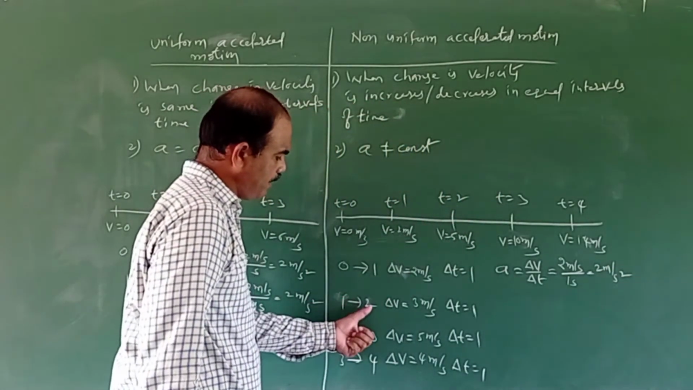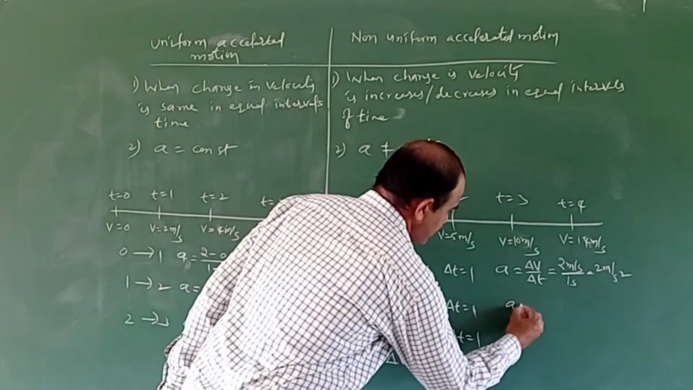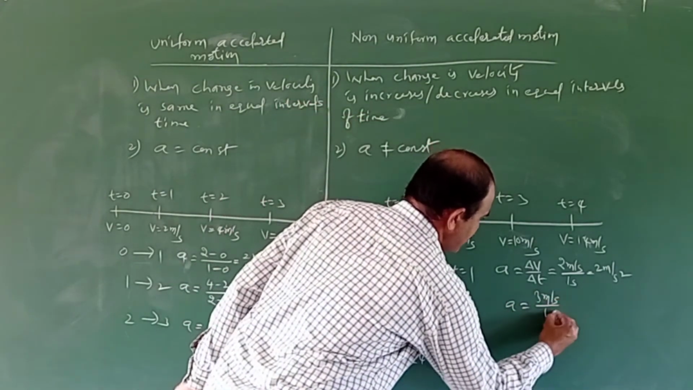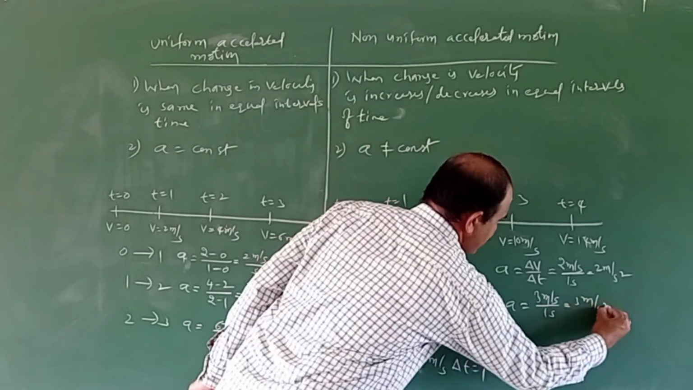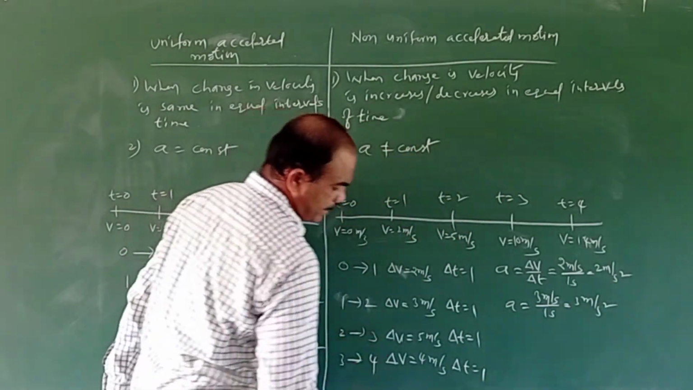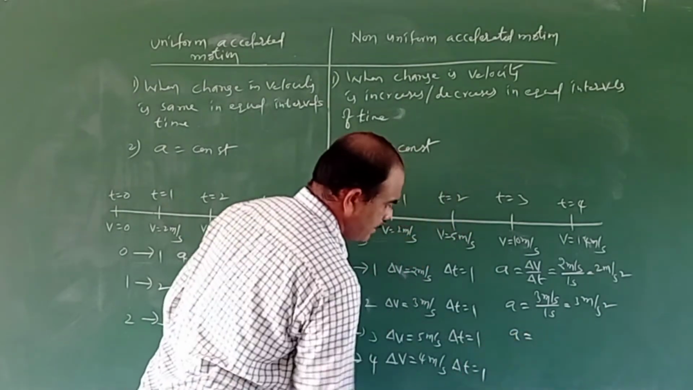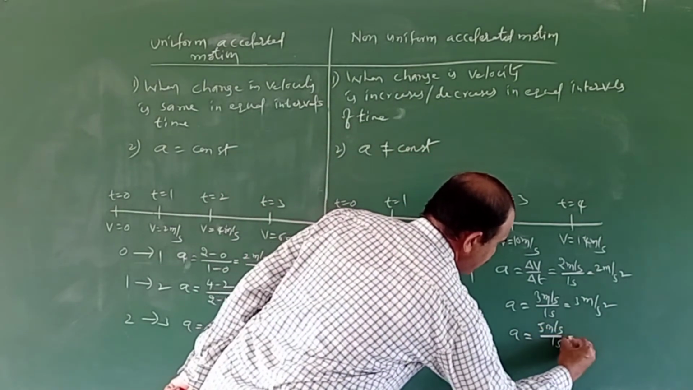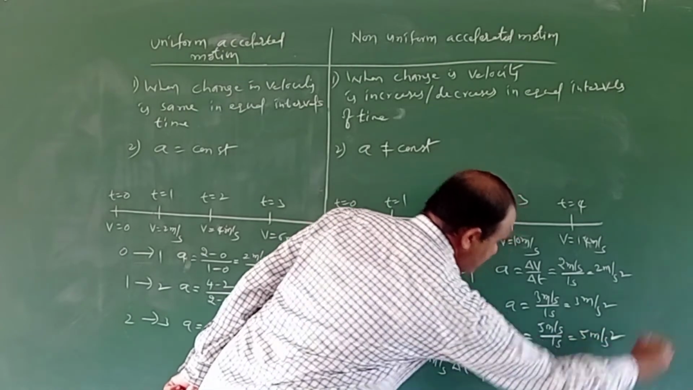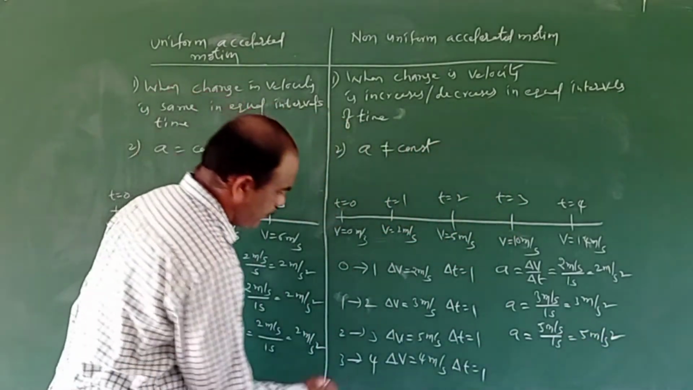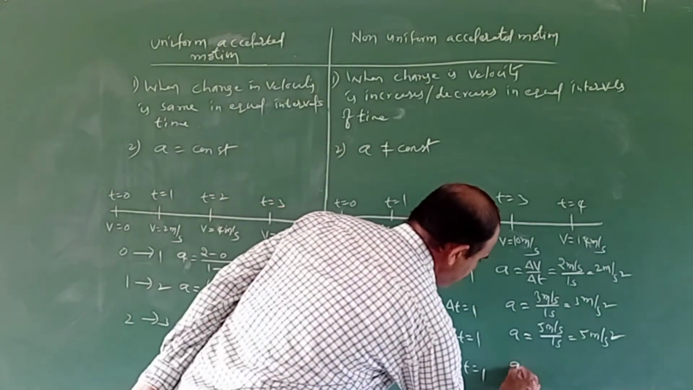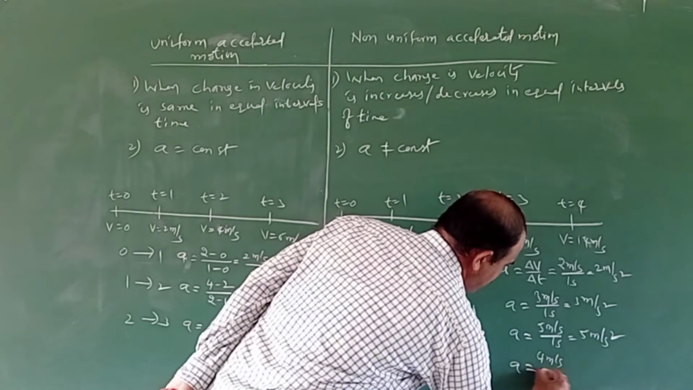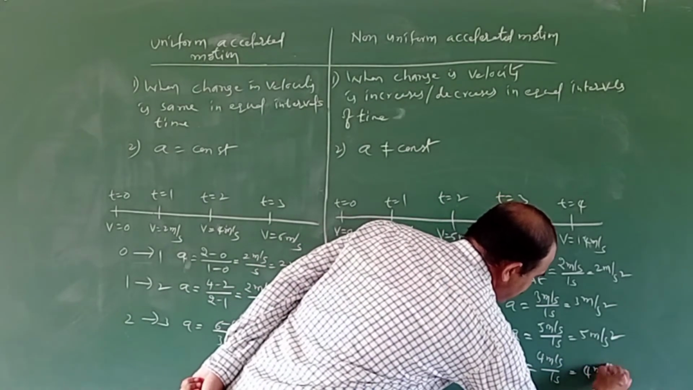And during the first second to second, the acceleration is change in velocity by change in time, which is 3 meter per second by 1 second, nothing but 3 meter per second square. And during the second to third second, the acceleration is change in velocity by change in time, which is 5 meter per second by 1 second, that is 5 meter per second square. And during the third second to fourth second, what is the change in velocity? The change in velocity is 4 meter per second, 4 meter per second by 1 second, nothing but 4 meter per second square.